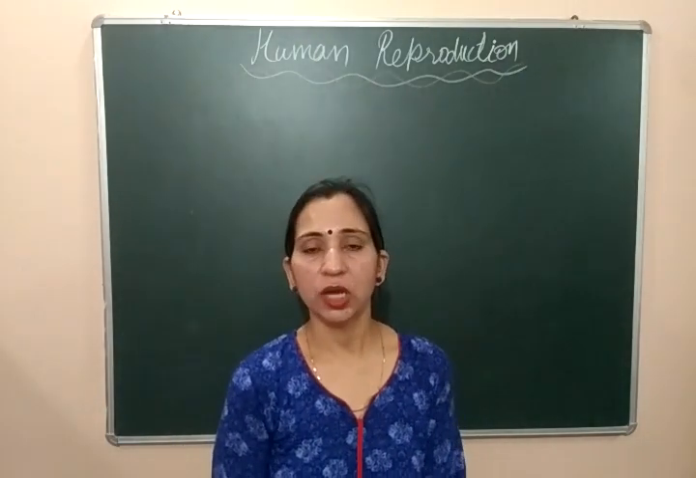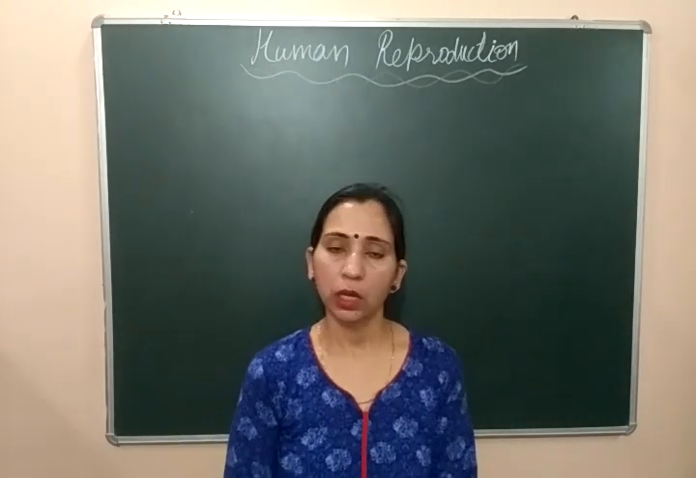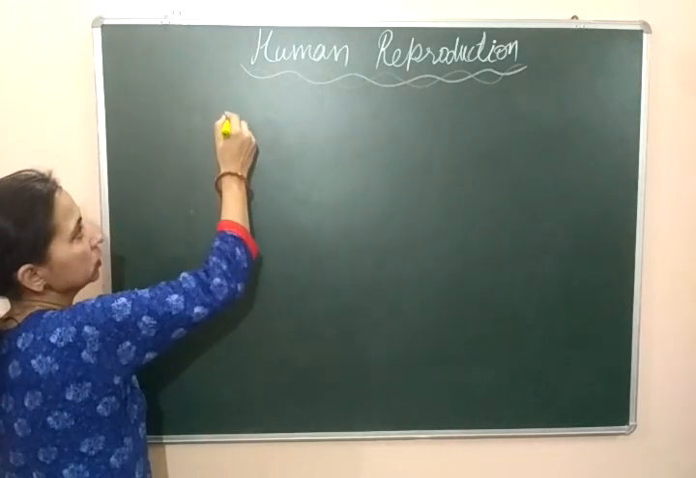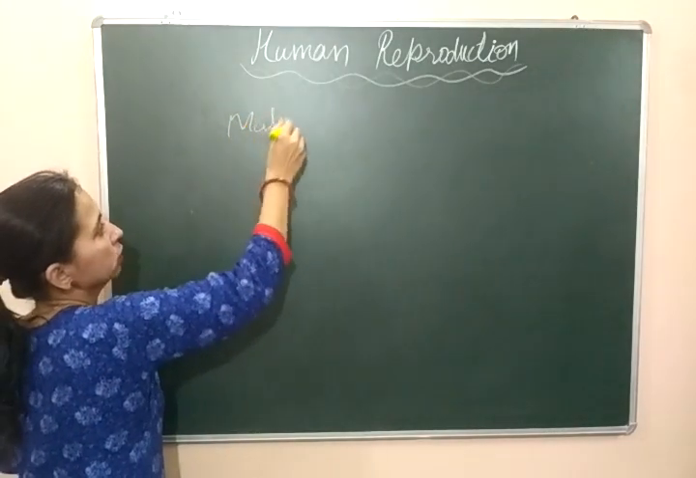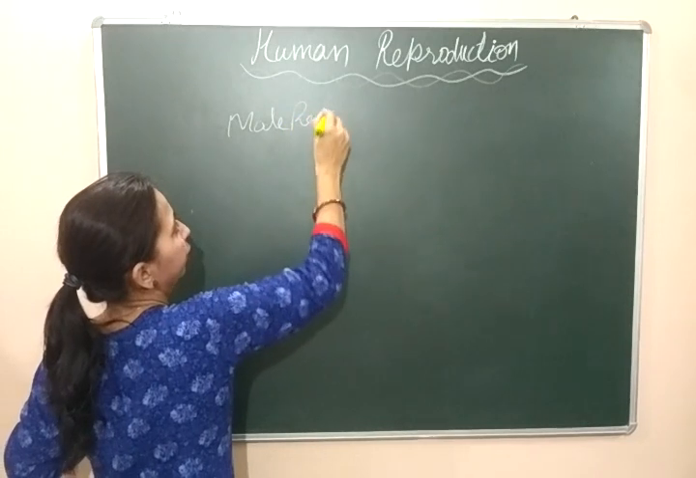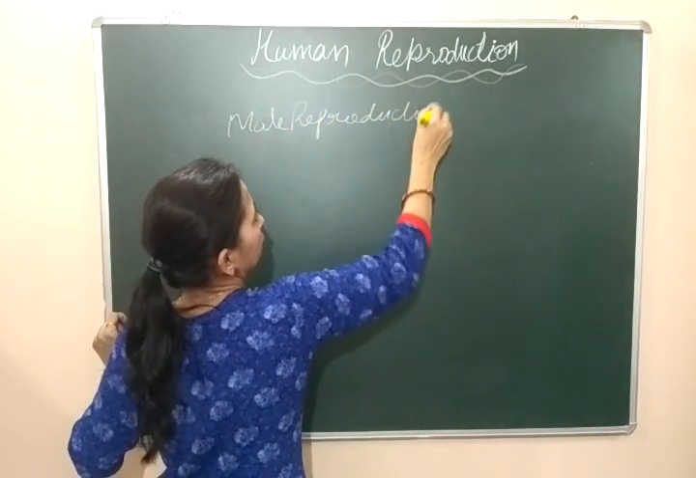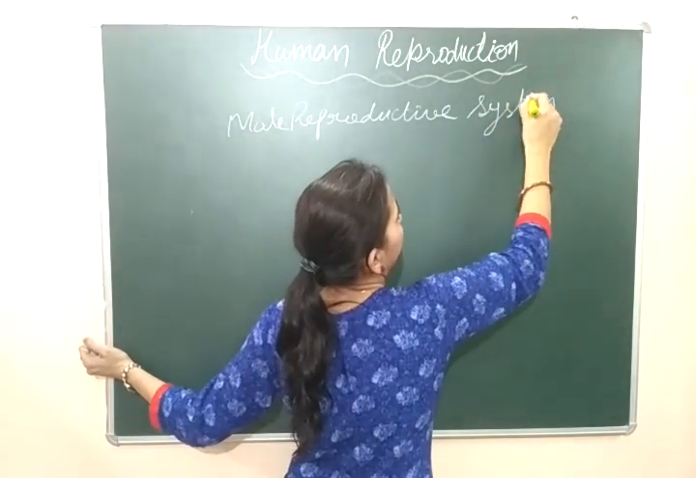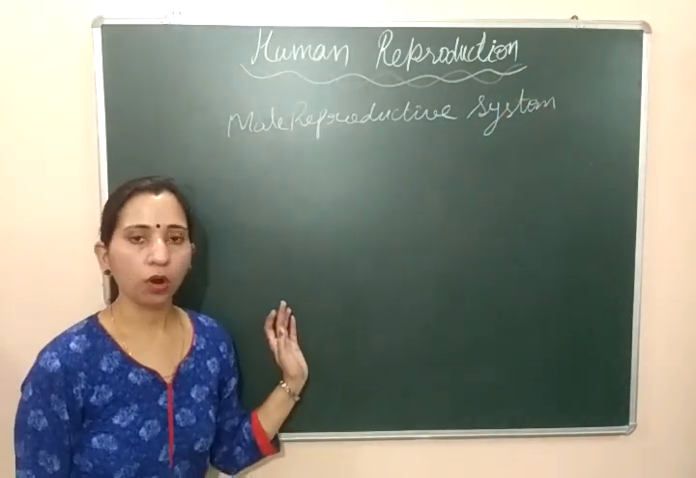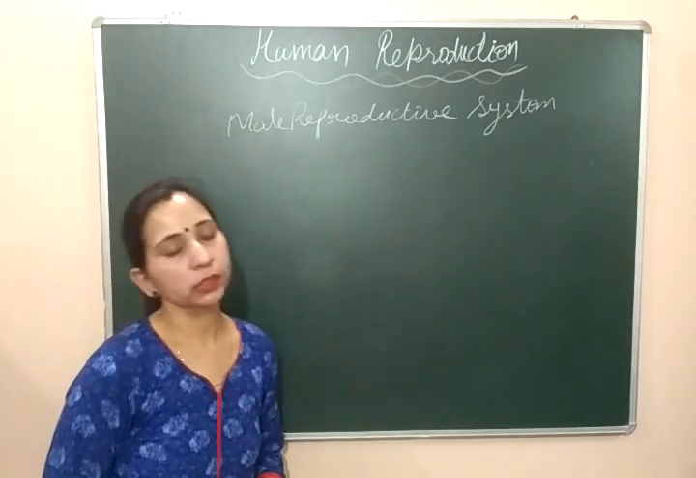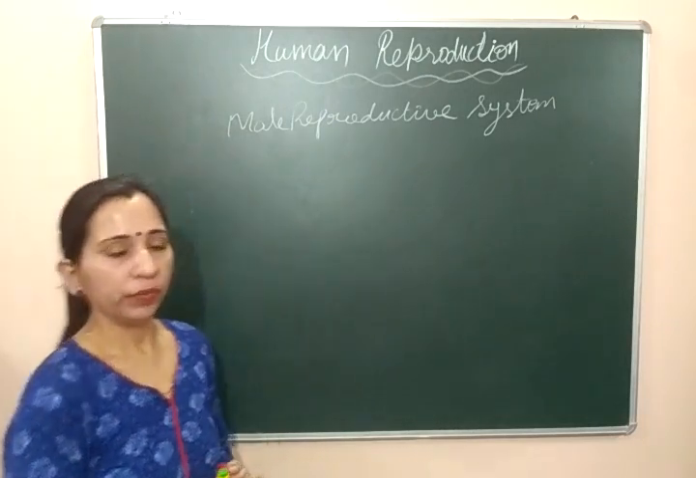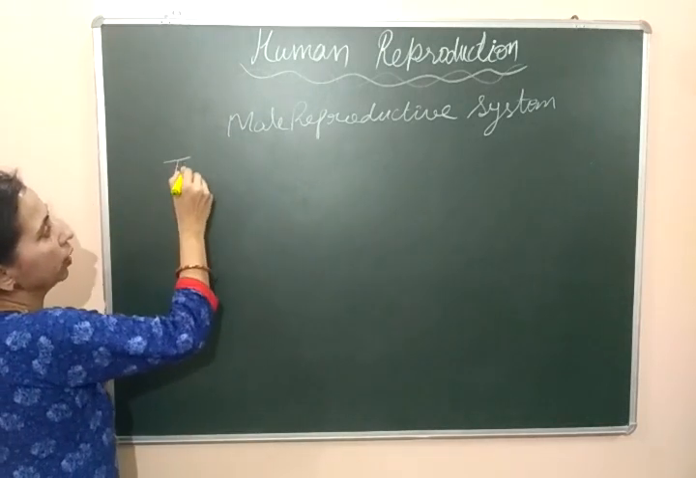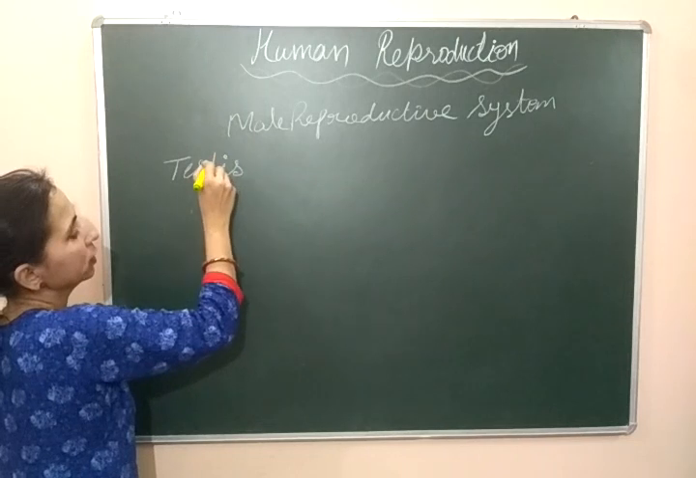As you know, we started our chapter that is human reproduction. Now let's start with the male reproductive system. So today we will discuss the male reproductive system. First of all, we will write all the names of the primary and secondary sex organs of the male. Then we will discuss each one by one. Let's start. The first organ of the male reproductive system is testis.